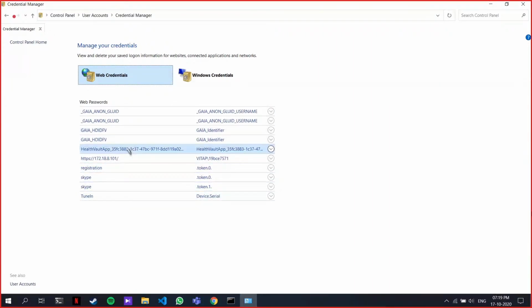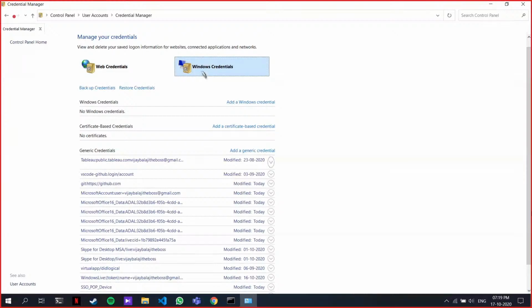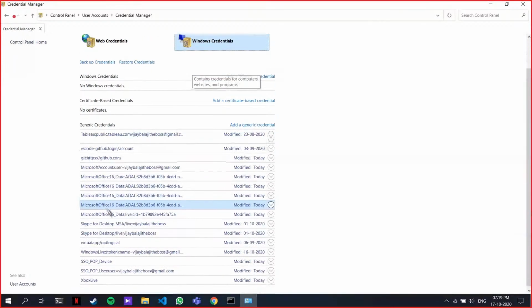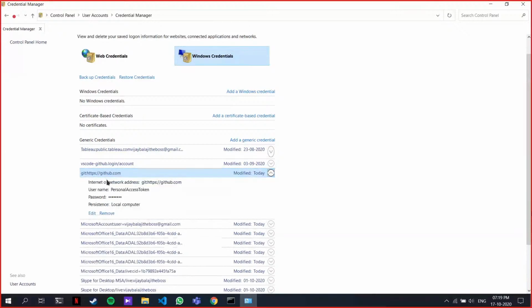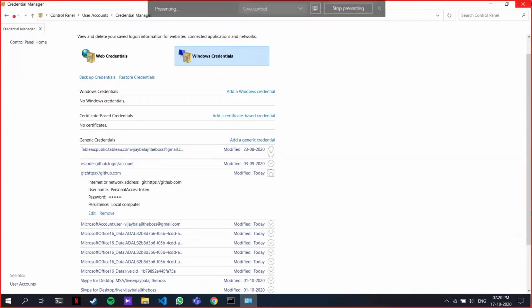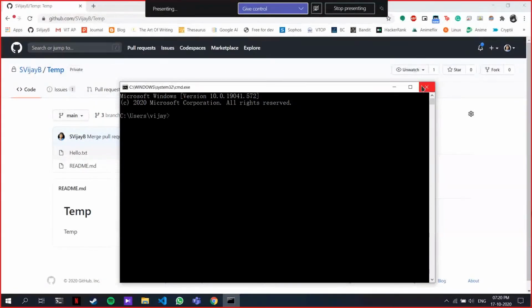Why do I not have it? Here, Windows credentials. Click on Windows credentials. Here you can find GitHub. Here you can see that I have my GitHub account right here. Edit or remove your account, and then you can add it directly here. Yes. Any other questions? Bro, I have GitHub Desktop installed, but when I open it, I don't understand anything.